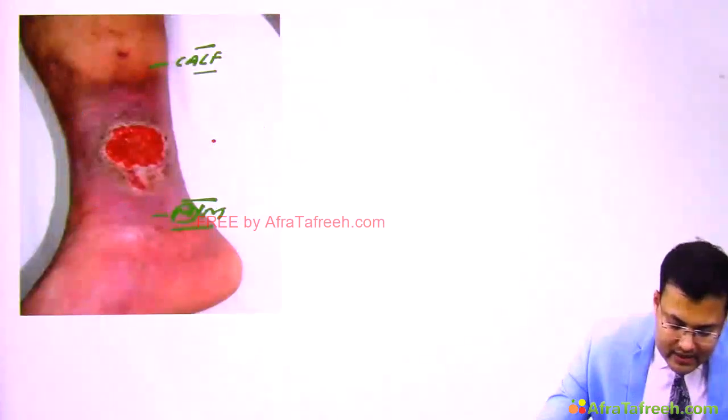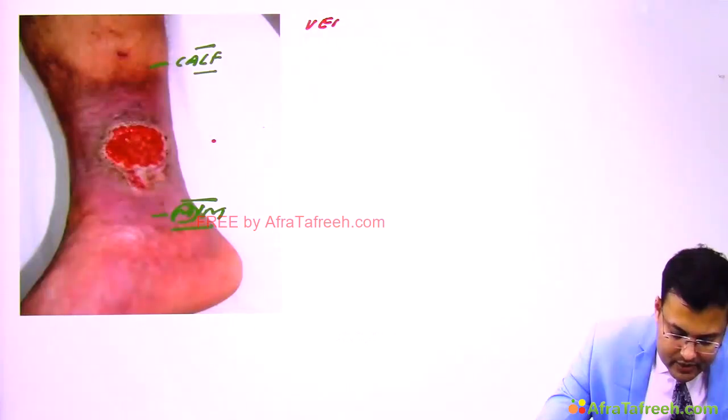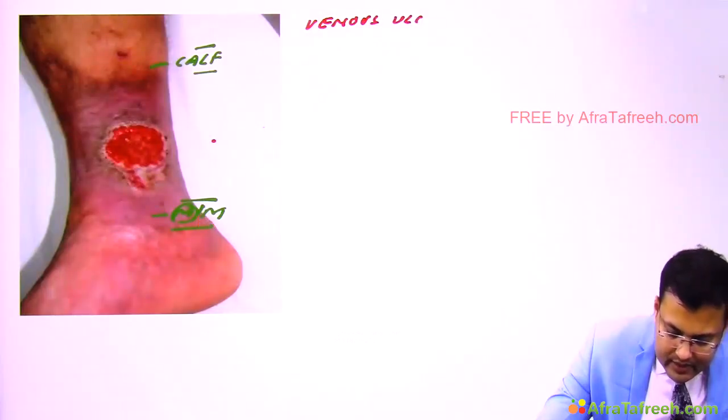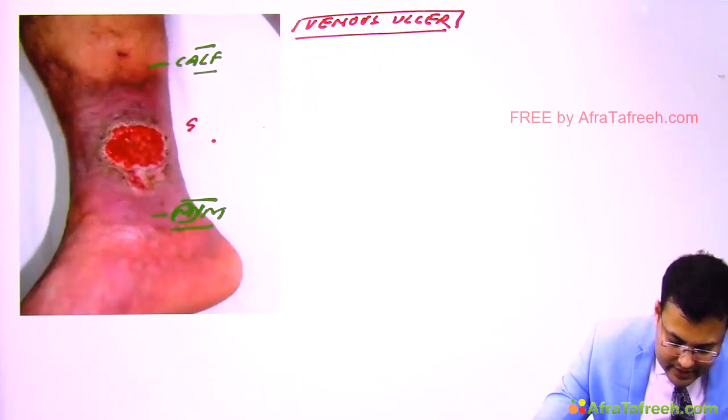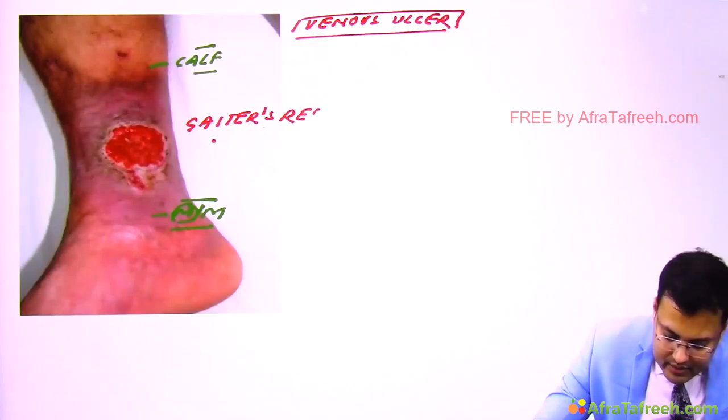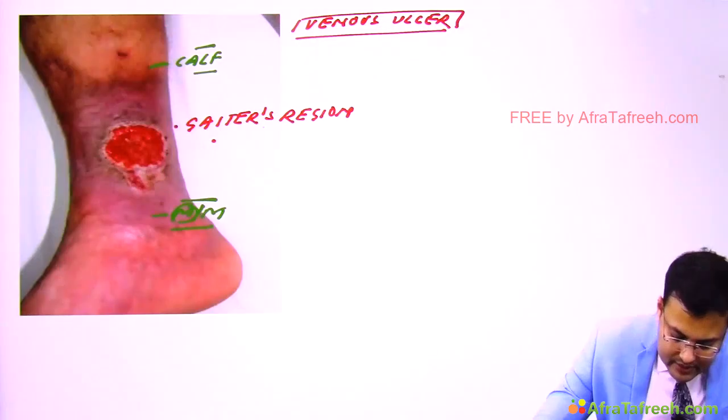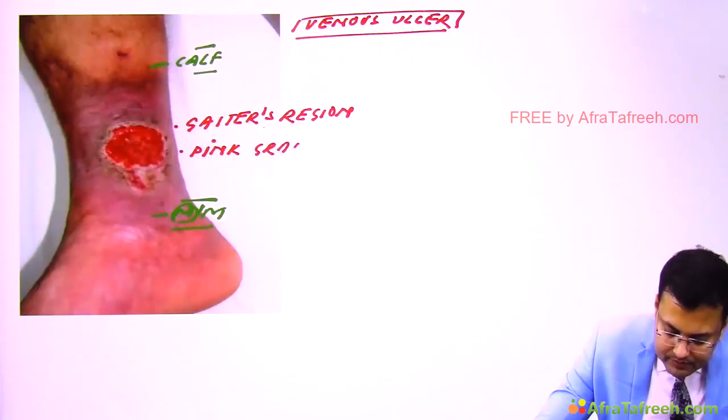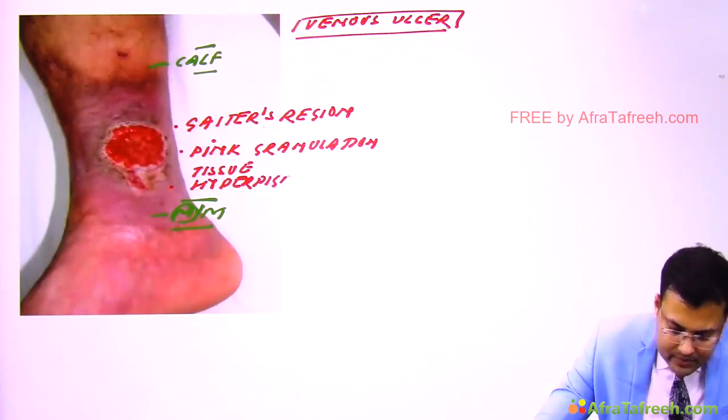So what are the characteristics of this ulcer? This is a venous ulcer. You can see it is located in the Gaiter's region. Location: Gaiter's region. There is pink granulation tissue in the floor, and there is hyperpigmentation of skin around the ulcer.